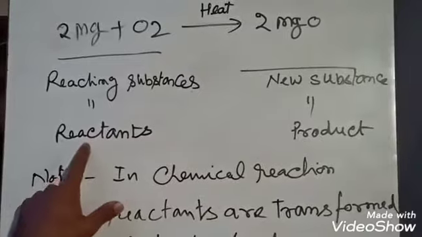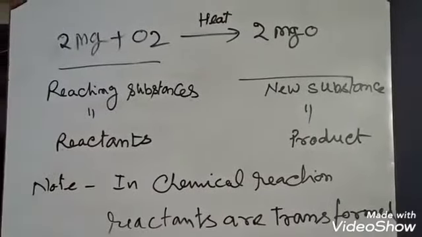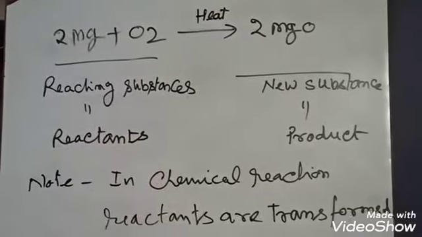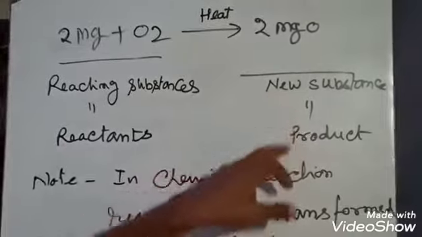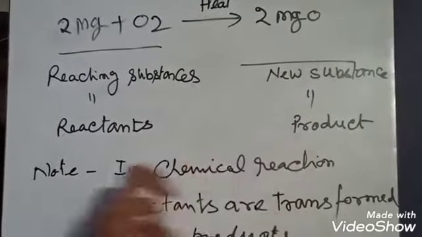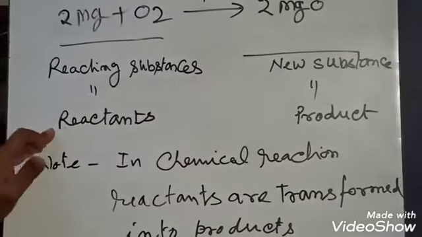The reactants are all the reacting substances which produce a new substance. A new substance is called the product and the reacting substances are called reactants.